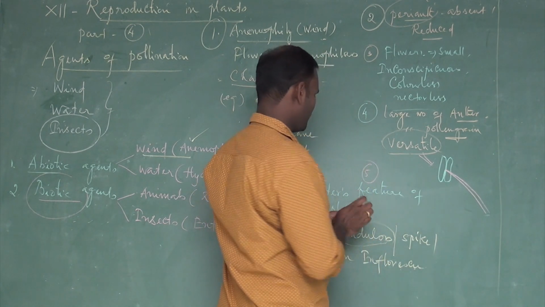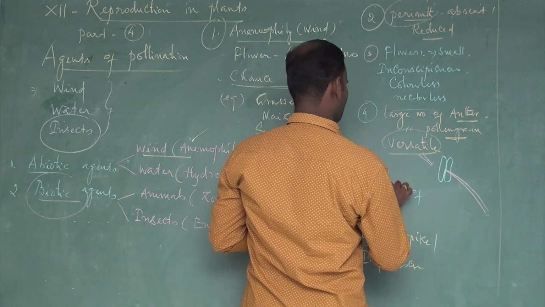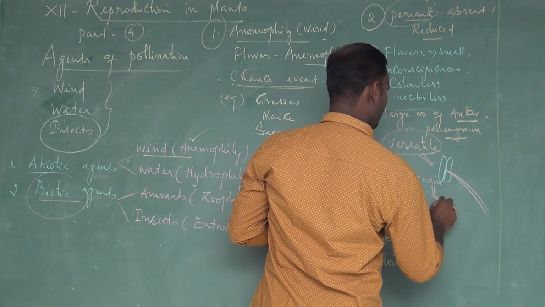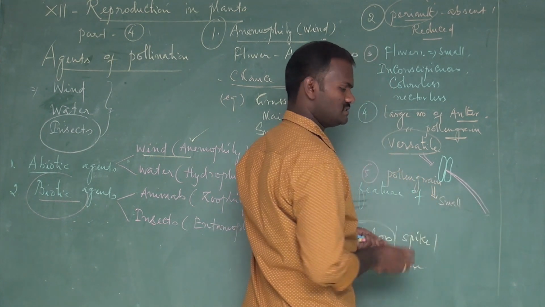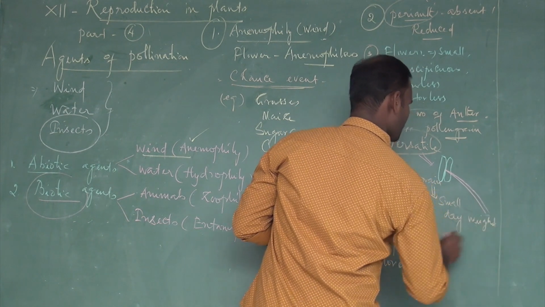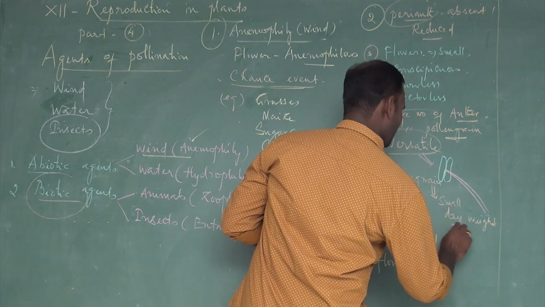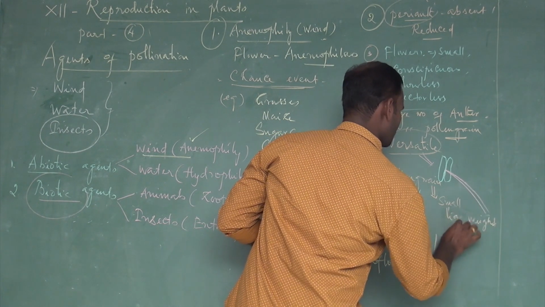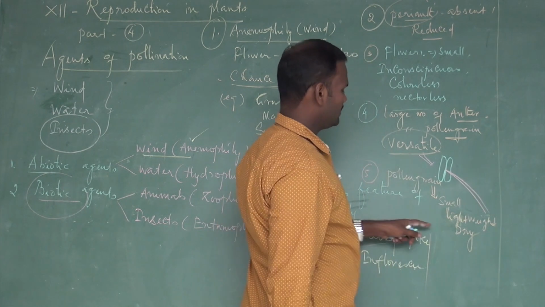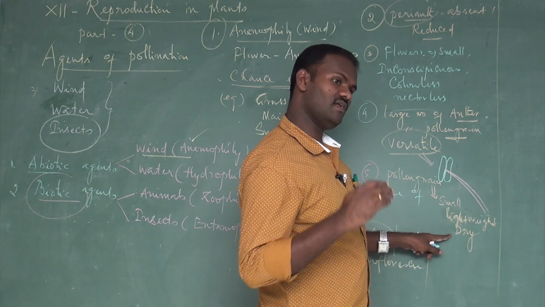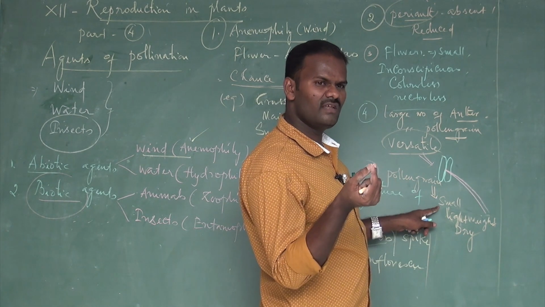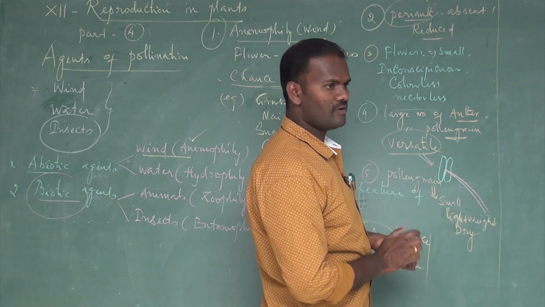Another feature is that the pollen grains are very small, lightweight, and dry, because they are easily carried by the wind for a long distance. These weightless, dry, very minute pollen grains are produced by this group of plants.